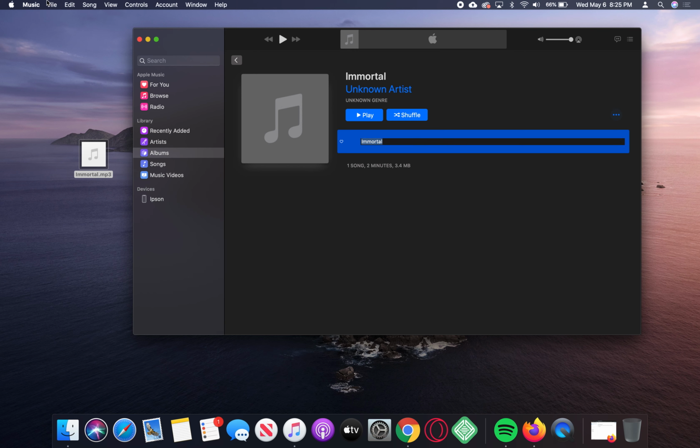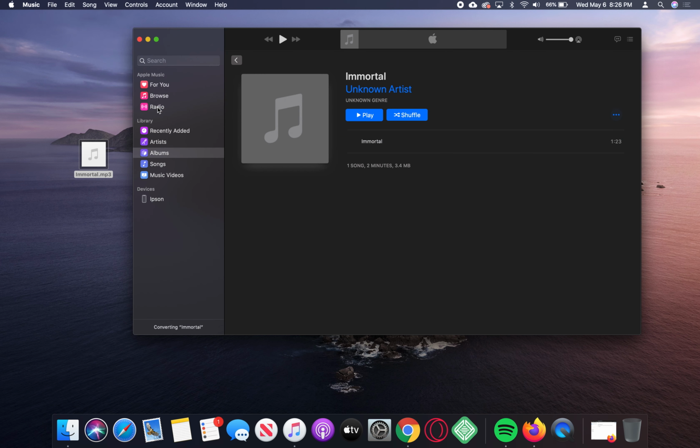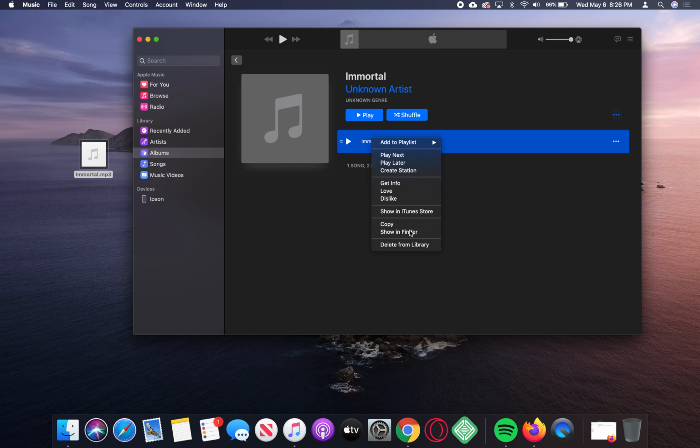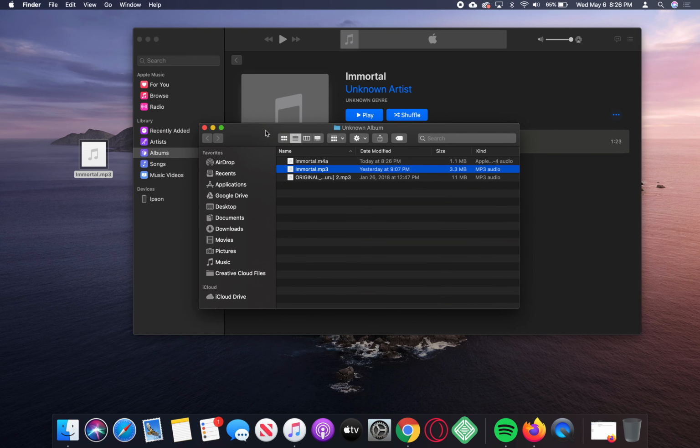the song is selected. Click on File, Convert, Create AAC Version. Now that we've got the song converted, let's click on the song, right-click, Show in Finder, and here we are. The song we have, Immortal, is in .m4a. This is the AAC conversion.